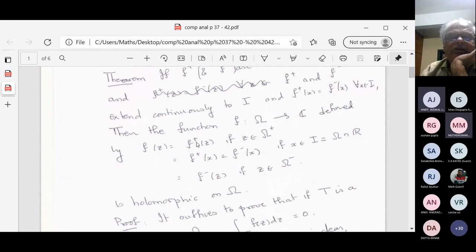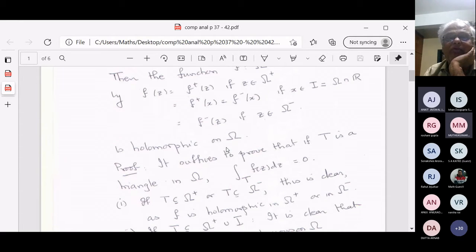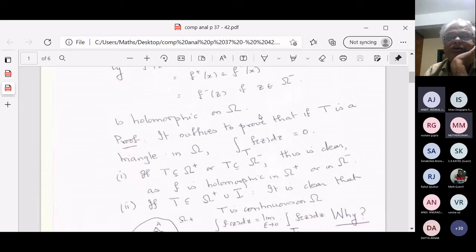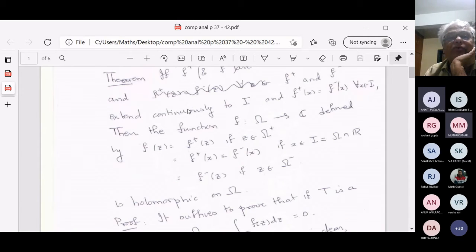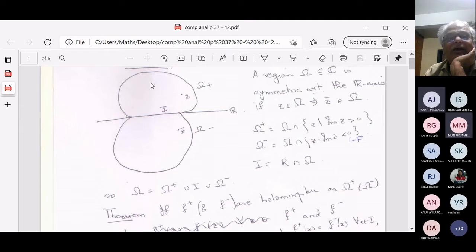We'll see. So then the function defined by f plus on omega plus, f minus on omega minus, and equal to the common value if x is in I, this function is holomorphic. To show it's holomorphic, you take any triangle and show that the integral over the triangle of f(z) dz is equal to 0. If the triangle is completely contained in one of omega plus or omega minus, because f plus and f minus are holomorphic, the integral over the triangle is equal to 0.